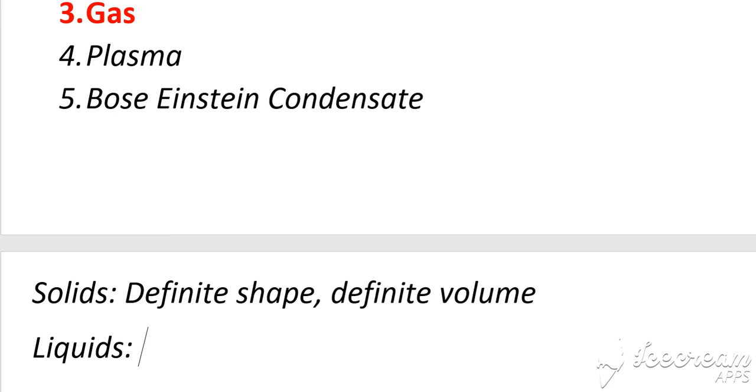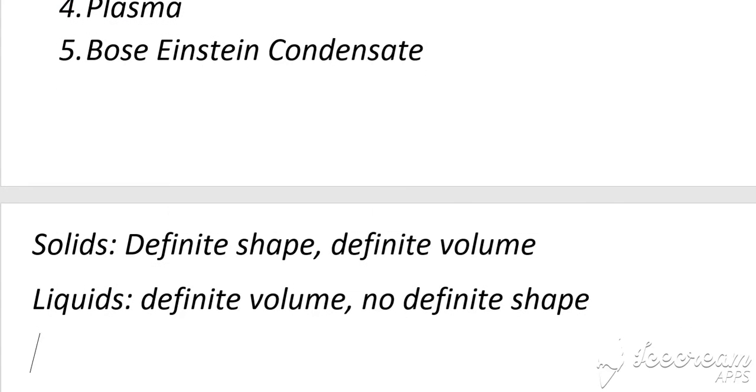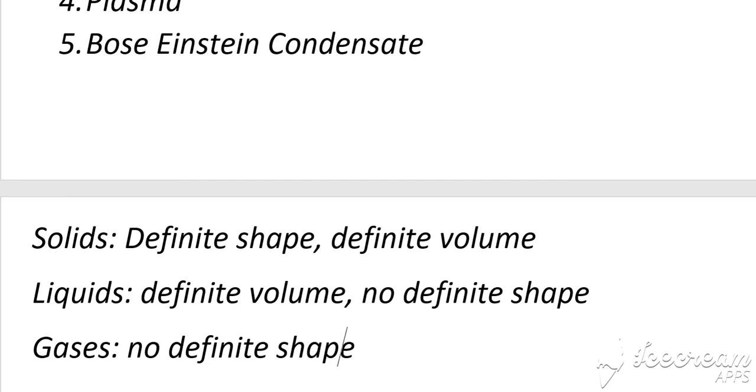Liquids have definite volume but no definite shape, and gases have no definite shape and no definite volume.